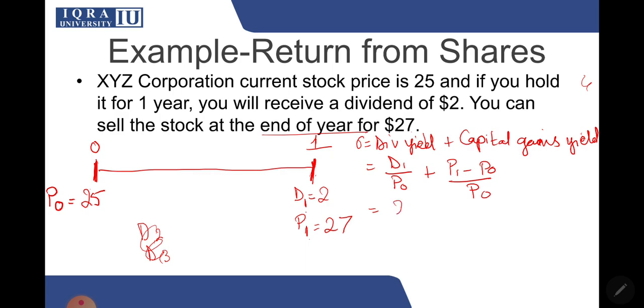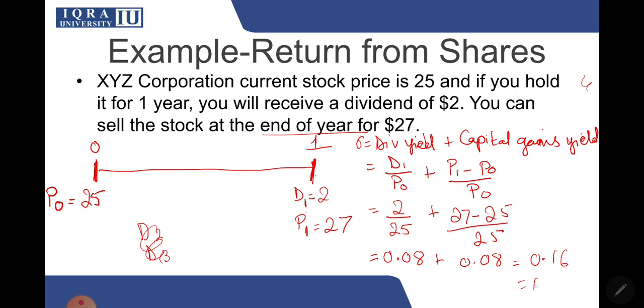D1 is 2 and P0 is 25. The price at the end of 1 year is 27, minus 25, divided by 25. If you solve this, your answer is coming 0.08 and 0.08 for this as well. So 0.16, 16% is your expected return.